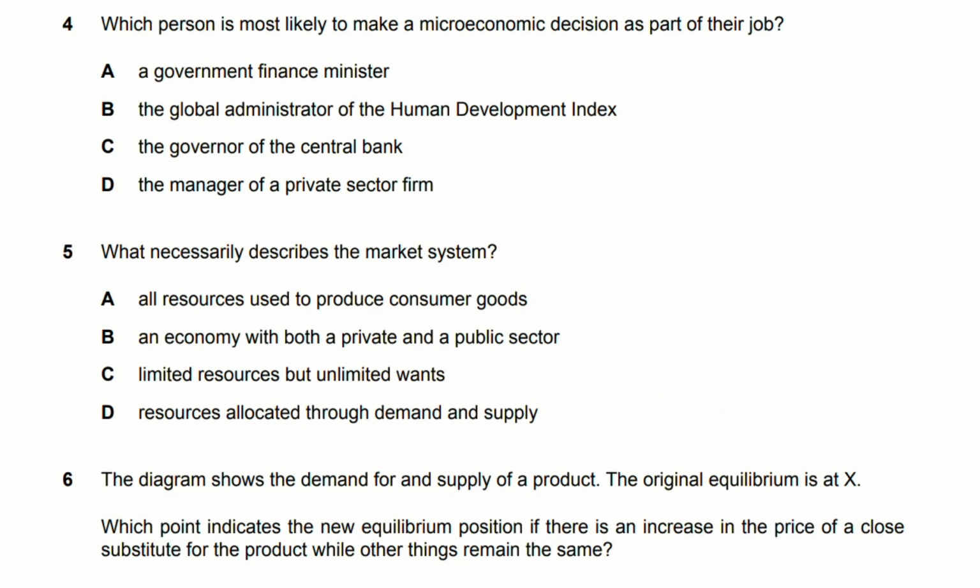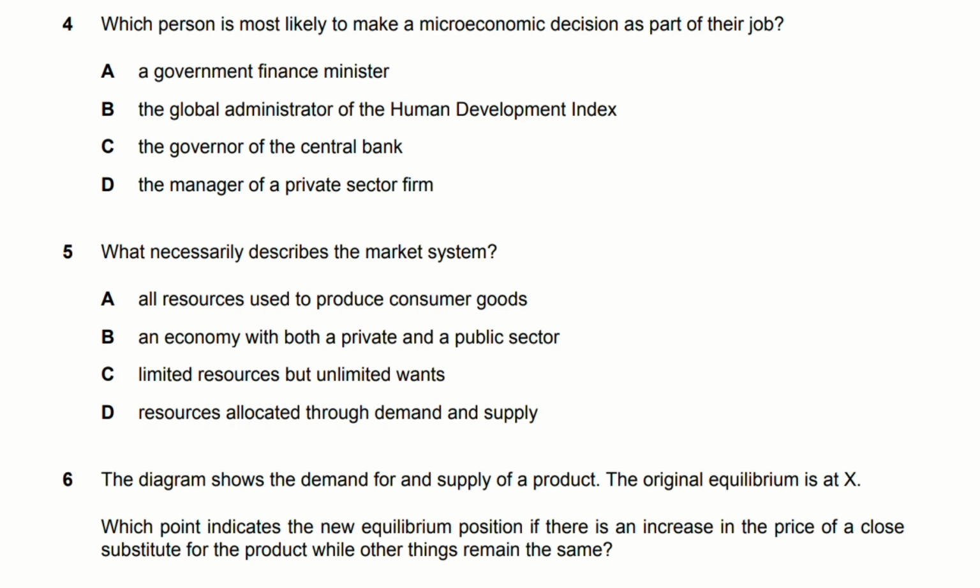Okay, number 4. Which person is most likely to make a microeconomic decision as part of their job? Now, a government finance minister, that will be a macroeconomic decision and not a microeconomic decision. The global administrator of the HDI, that will also be macroeconomic. The governor of a central bank, it's a central bank, so it affects the whole country. The manager of a private sector firm. So your answer is D.